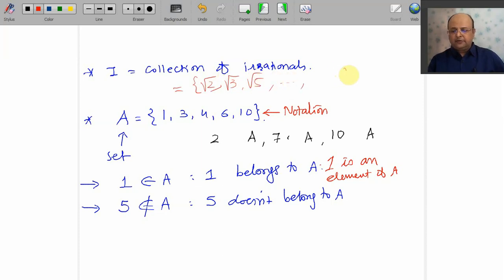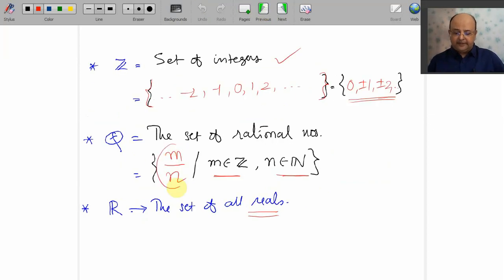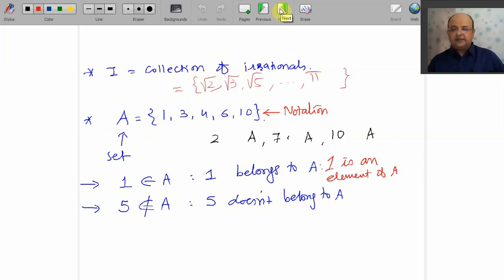Come on, one of the irrational numbers that you tell me, which you studied in 10th. Yes, it is your pi. You must be thinking about, it is 22 by 7. So it is of the type m by n. No, my dear, 22 by 7 is its approximate value. It is not exact value. So your pi is an irrational number. So now onwards, we will denote your irrational number set by your I.